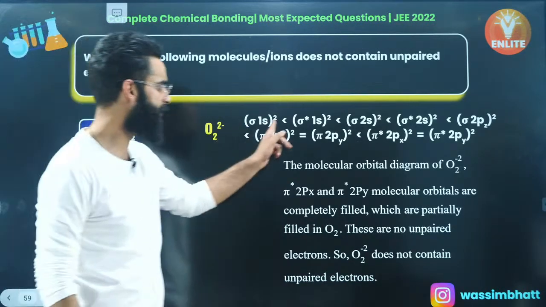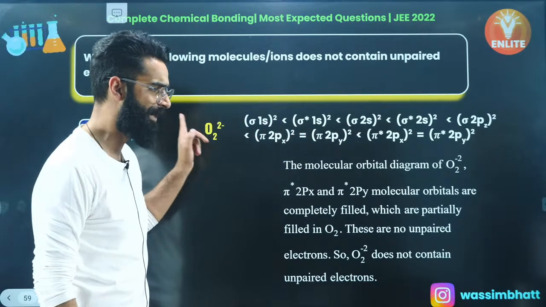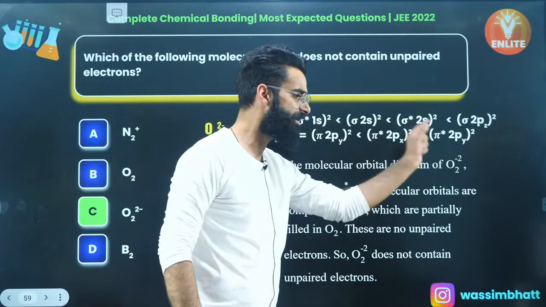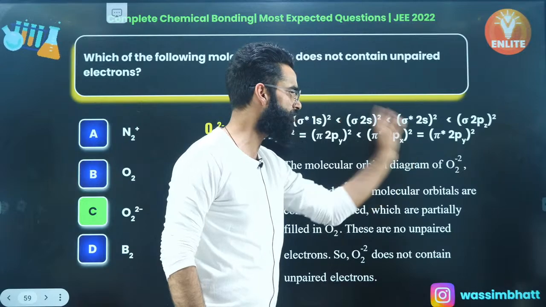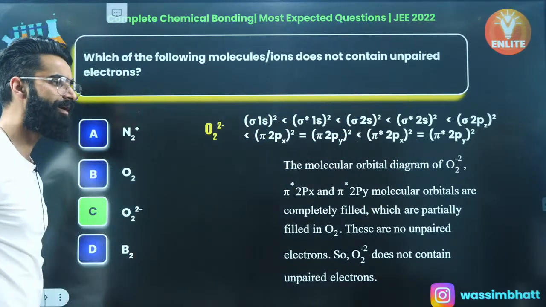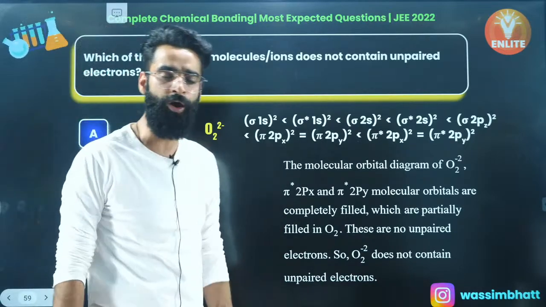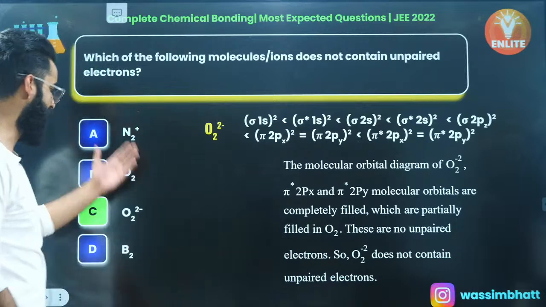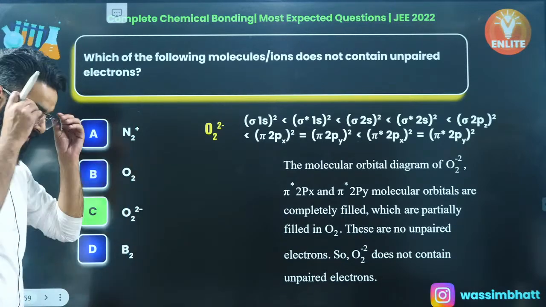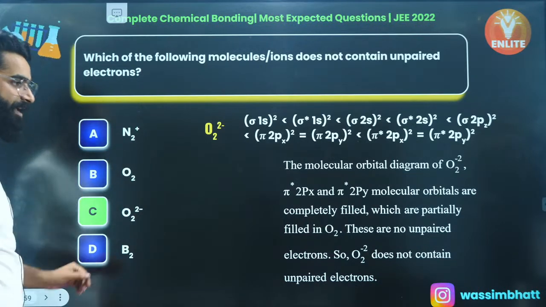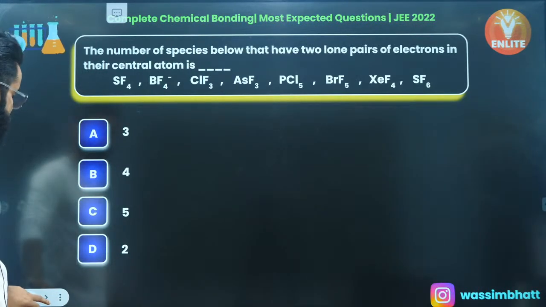If you look at this molecular orbital configuration, O2 di-negative has got 18 electrons, my dear people. So fill all these 18 electrons in these molecular orbitals. You won't see a single unpaired electron in any of the molecular orbitals. And wherever in the molecular orbital configuration you do not see any unpaired electron, that is absolutely going to be diamagnetic. If you write the configuration for the others, absolutely they will have unpaired electrons, so they will be paramagnetic in nature, right?